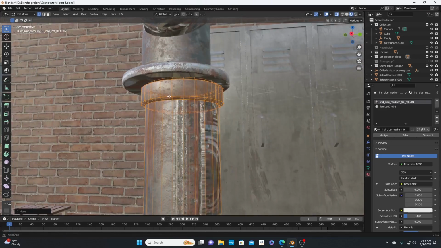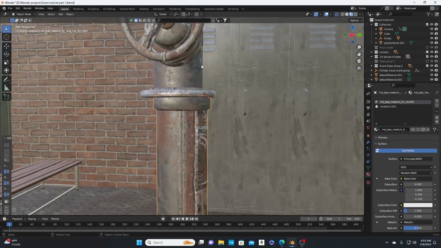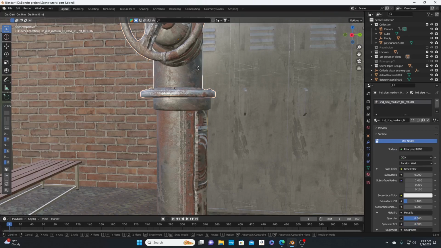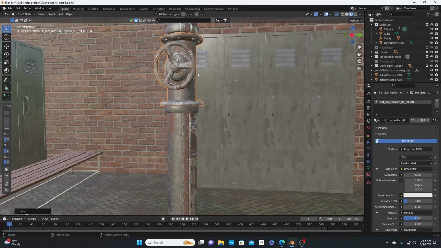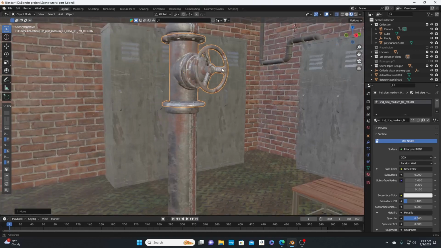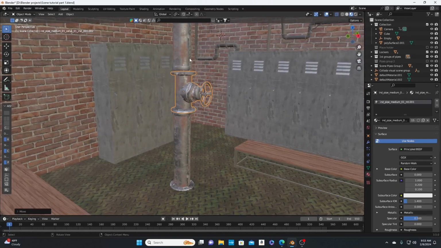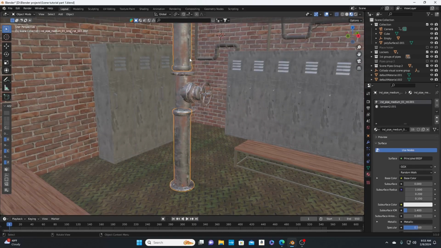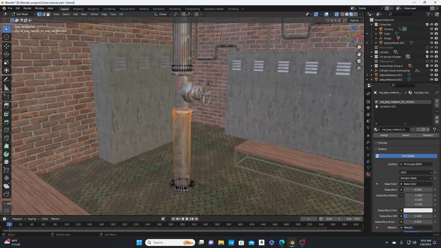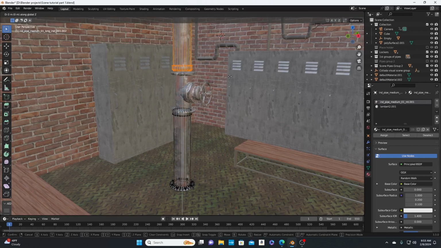Ain't gotta be too perfect, you know. Just as long as it looks good in the camera, man. That's all we care about. If it looks good in the camera, you ain't gotta worry about that. Feel me? Then we're gonna select the bottom portion, hit Alt A to deselect everything. I'm just gonna bring this.